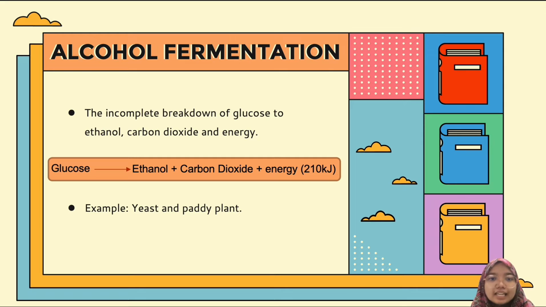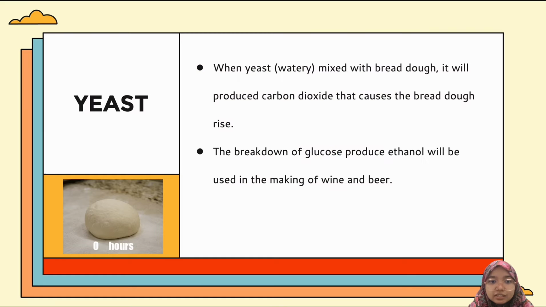Okay, so let's see the alcohol fermentation. What is alcohol fermentation? It is the incomplete breakdown of glucose into ethanol, carbon dioxide, and also energy. So alcohol fermentation, we can see in yeast and also paddy plant. Okay, so let's see yeast. This is an example of those with the yeast inside.